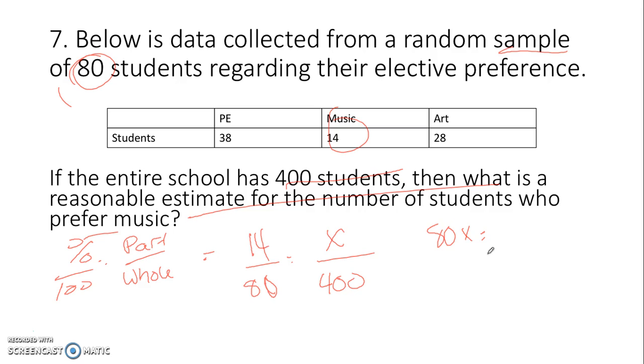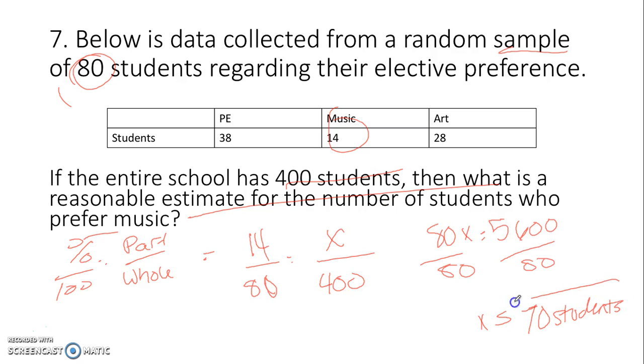So 14 times 400 is equal to 5,600. Divide both sides by 80. So x is equal to 70. So about 70 students would be interested in music.